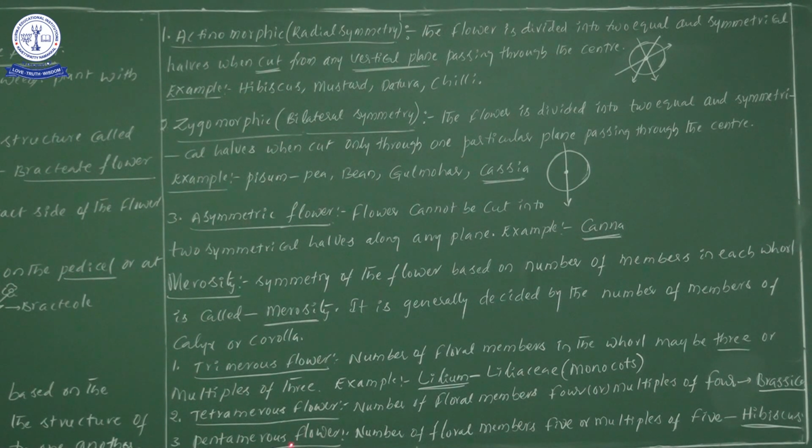Very easily you can say pentamerous means number of floral members 5 or multiples of 5. In this case sepals are 5 as well as petals are 5 or multiples of 5, like 10, 15, 20.